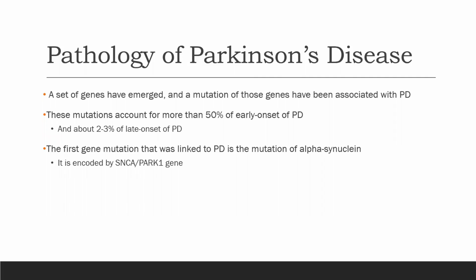Pathology of Parkinson's disease. A set of genes have emerged, and a mutation of those genes have been associated with Parkinson's disease. These mutations account for more than 50% of early onset of Parkinson's disease and about 2 to 3% of late onset of the disease. The first gene mutation that was linked to Parkinson's disease is the mutation of alpha-synuclein. It is encoded by the SNCA-PARK1 gene.